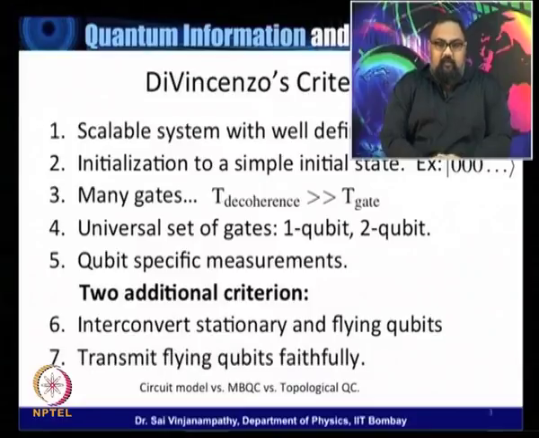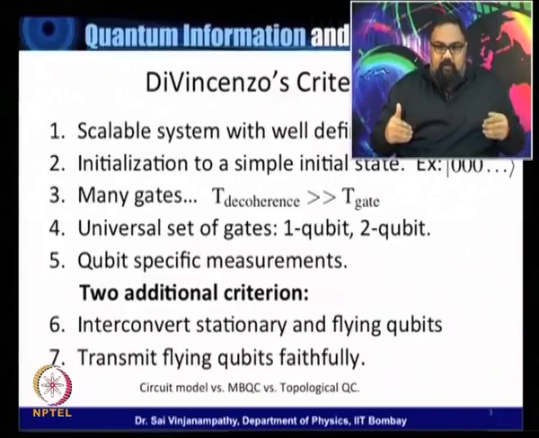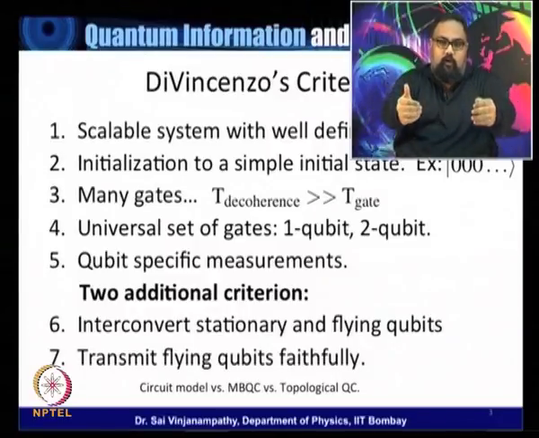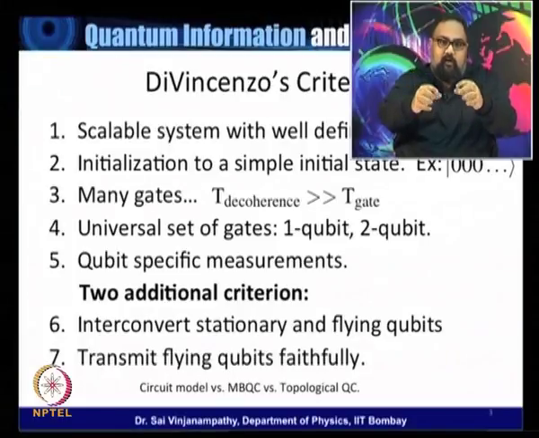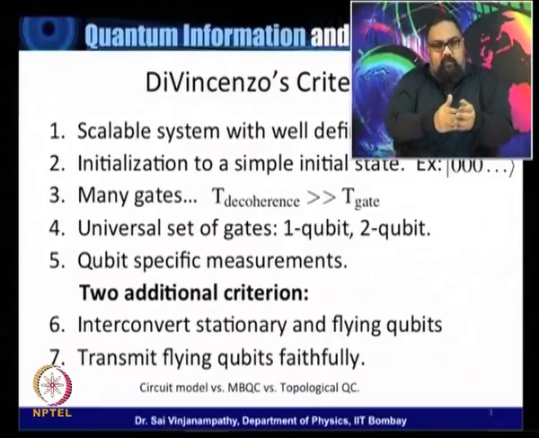The fifth requirement is that we must have qubit-specific measurements. So imagine that you have a quantum computer that has, let's say, 100 qubits in it, and you encode the information in the first 100 qubits, and then you perform the quantum computation going forward. Then what one must demand is that wherever the answer is, or whatever part of this 100 qubit chain that you want to measure out to get the answer, such measurements must be possible in general.